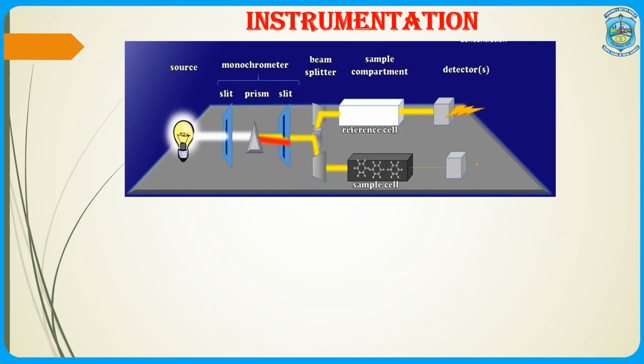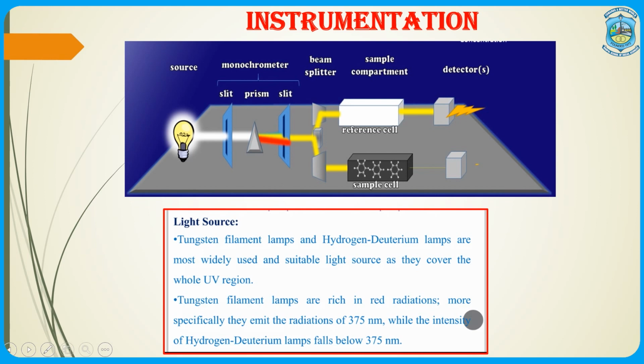Now, let us understand about the instrumentation of the UV visible spectrophotometer. The instrument has one important light source. When we talk about light source, the 2 light sources that are used are tungsten filament lamp and hydrogen deuterium lamp.